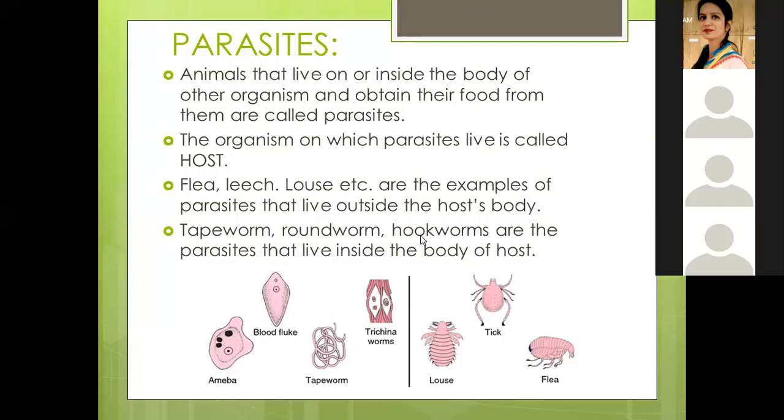If it is inside my body, it is an endoparasite. If it is outside my body, like louse, leech or flea, and derives its food from the external surface, then it is an ectoparasite. Okay?